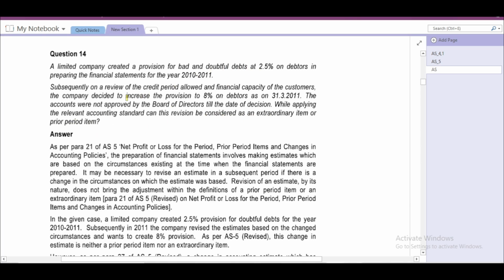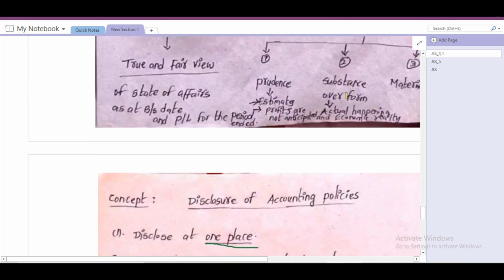If you see here, the company decided to increase the provision. Provision is just an accounting estimate. It is not an extraordinary item. It is not a prior period item. Prior period item means in the current period some income or expense arises due to errors or omissions that happened while preparing financial statements in one or more prior periods. This is not relating to a prior period, so it is not a prior period item or extraordinary item. We'll see both the definitions once.